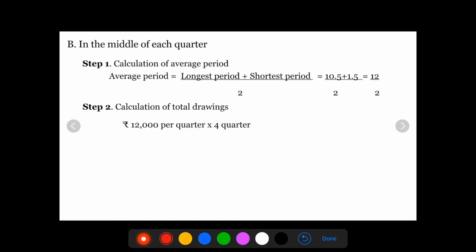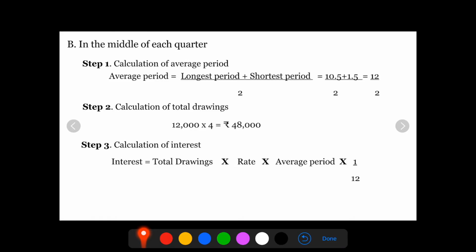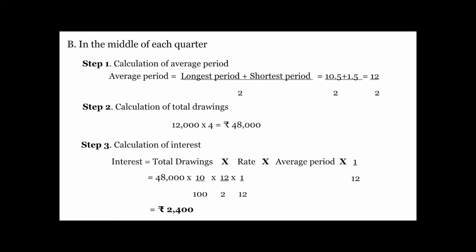In this scenario also, he is withdrawing rupees 12,000 per quarter for each quarter. So 12,000 into 4, 48,000. Step 3, calculation of interest. 48,000 into 10% into 12 divided by 2 into 1 by 12, we will get an amount of rupees 2,400 as interest.